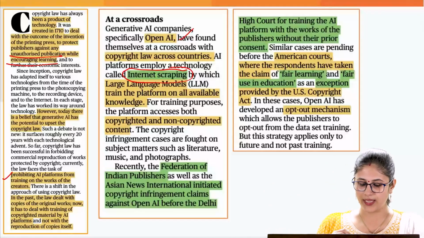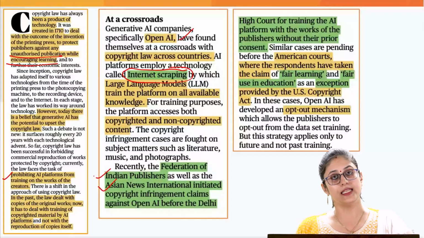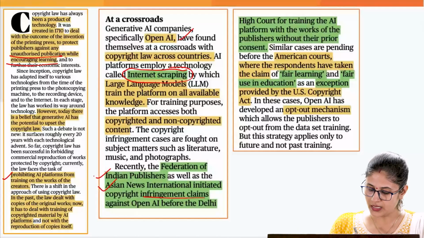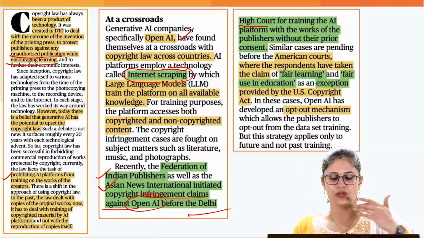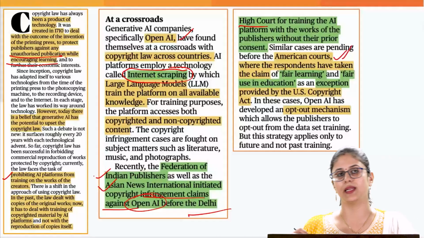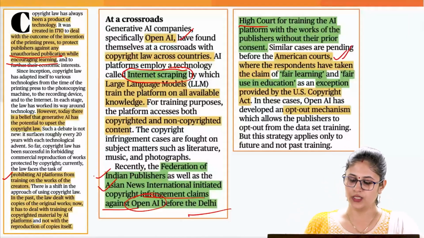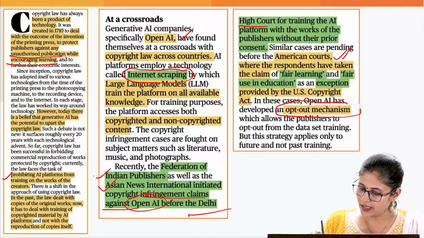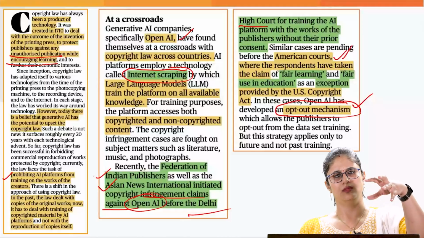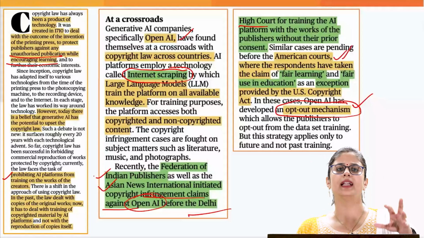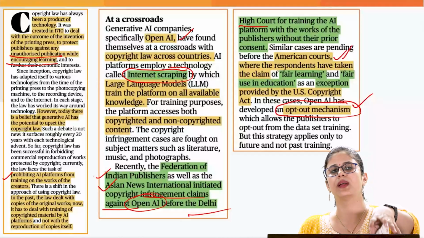This is the reason why the Federation of Indian Publishers and the Asian News International have initiated a copyright infringement claim against OpenAI before the Delhi High Court. And such cases are also pending in the American court. Now, when you talk about the US, therein OpenAI has come up with an opt-out mechanism. What is this opt-out mechanism? So, OpenAI has clearly stated that if you don't want us to use your copyrighted content, you can opt out.